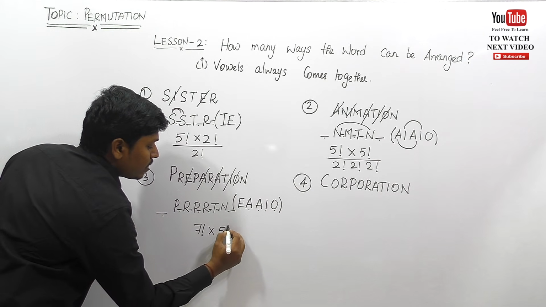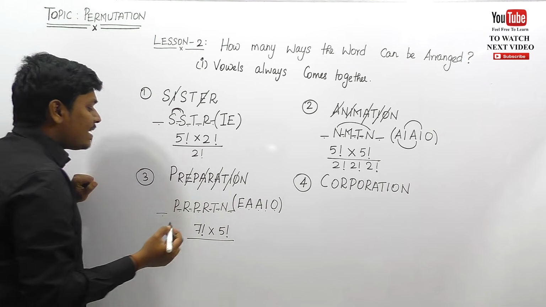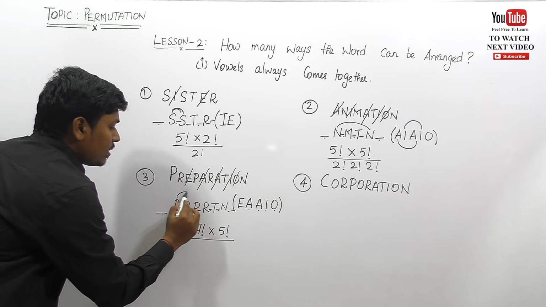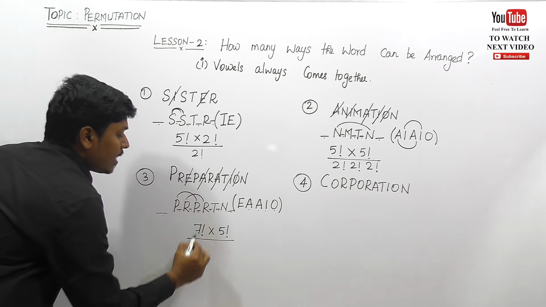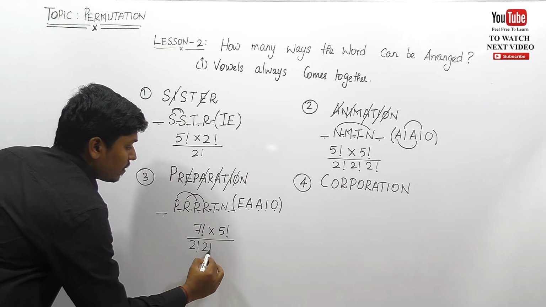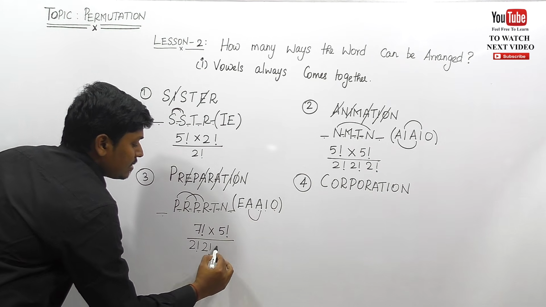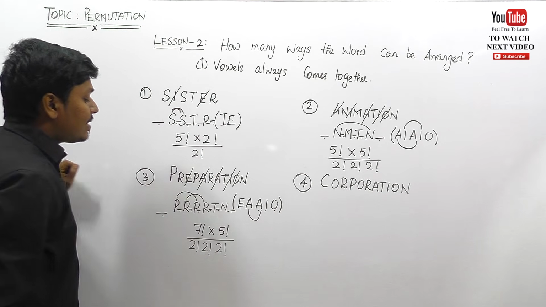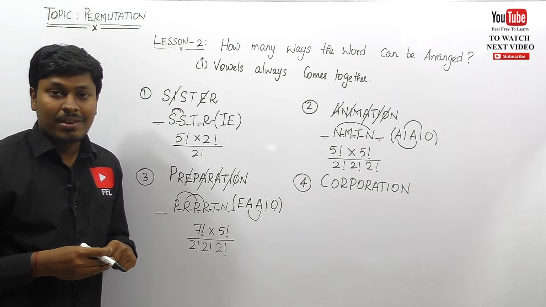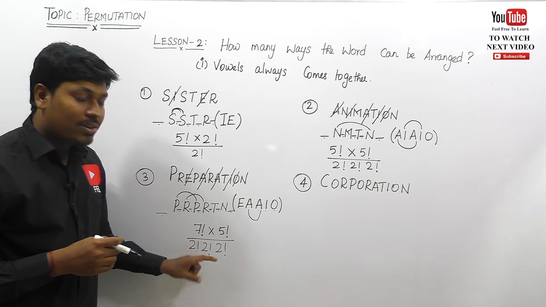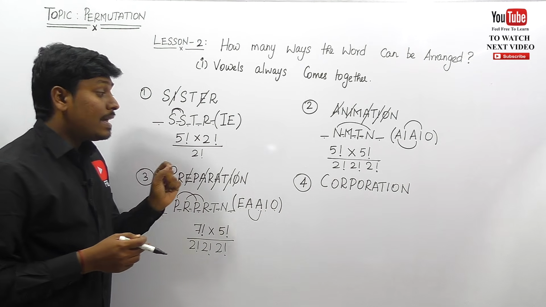So into 5 factorial. Just see what all the letters are repeated, friends. Listen carefully, friends. 2 times P is repeated and 2 times R is repeated. So 2 factorial, 2 factorial. And here 2 times A is repeated, 2 factorial. So finally we can say the answer is 7 factorial into 5 factorial divided by 2 factorial, 2 factorial, 2 factorial. So let me move on to the last example.